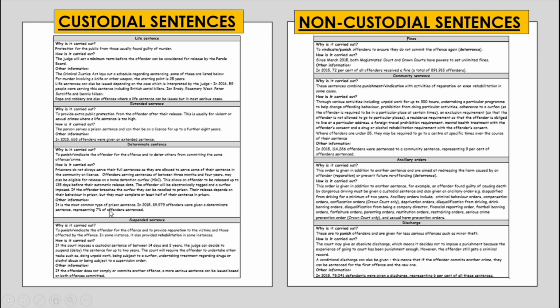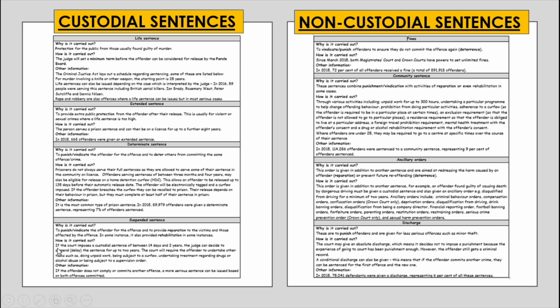You do not need to know the statistics inside out. What you do need to know is the difference between these different sentences and how they're carried out. A suspended sentence. This is to punish the offender for the offence and to provide reparation to the victims. Remember what we meant by the term reparation. This is making good the damage one has done. So whilst it's done to provide punishment, it's also done to provide reparation to the victims and those affected by the offence. In some instances, it also provides rehabilitation.